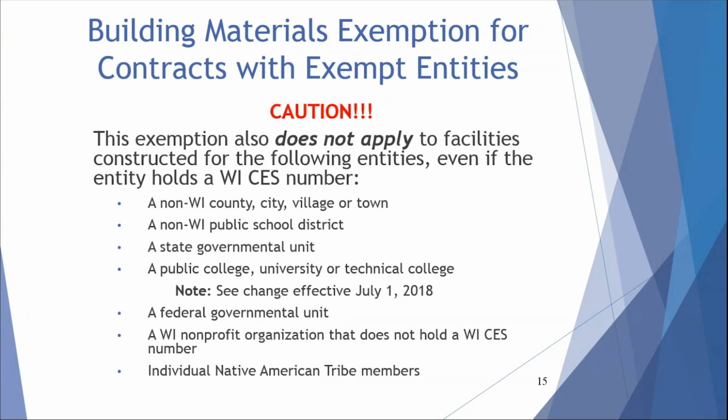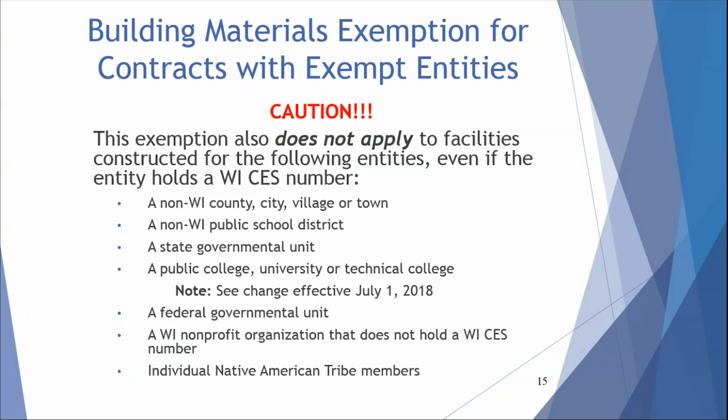This exemption also does not apply to materials used in facilities constructed for the following entities, even if the entity holds a Wisconsin Certificate of Exempt Status number: a non-Wisconsin city, village, or town, a non-Wisconsin public school district, a state governmental unit. This applies to both Wisconsin and non-Wisconsin state governmental units. A public college, university, or technical college.